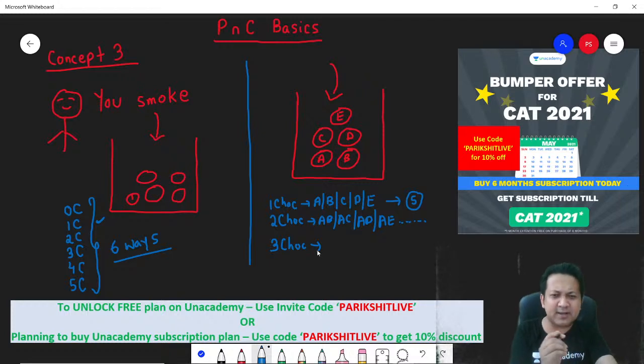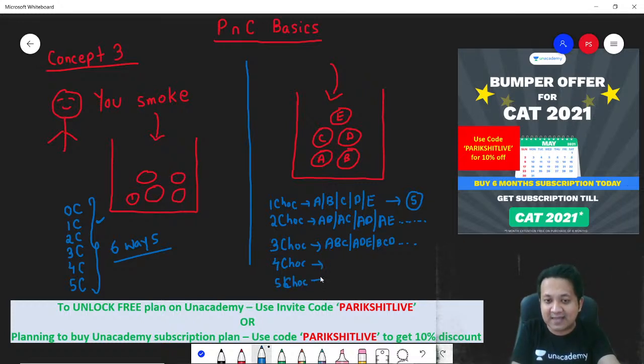Similarly, when there are 3 chocolates, in the previous case I would say 3 chloramines. But here, I will ask you, which 3? Was it A, B, C? Was it A, D, E? Was it probably B, C, D? So many possibilities. Similarly, when you say 4, I will ask which 4. If you say 5, I will ask which 5, and so on.